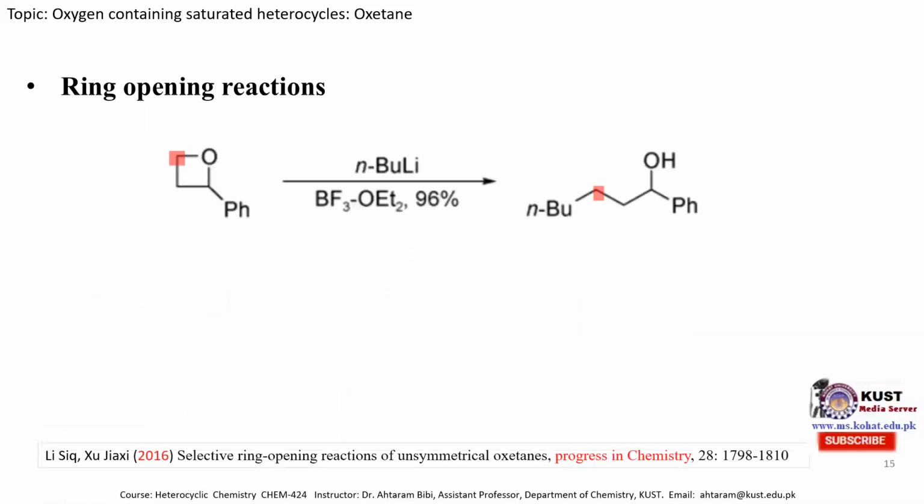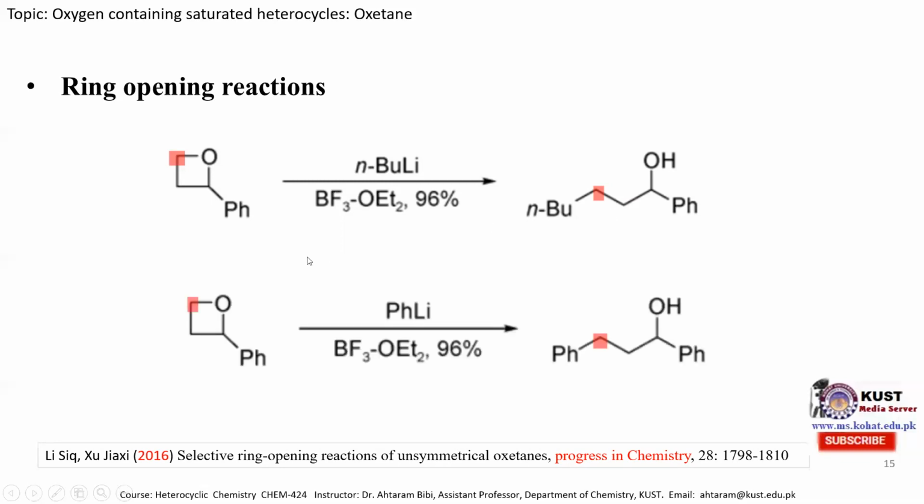For example, if we treated n-butyl lithium, which is a strong nucleophile, in the presence of this ether solvent, then this n-butyl lithium, lithium carrying positive charge and n-butyl carrying negative charge, and this n-butyl is a strong nucleophile, so it will attack on this carbon atom instead of this carbon atom because this carbon is sterically hindered. And in the previous slide, I mentioned that if there is a strong nucleophile, it will attack on the less sterically hindered carbon atom. So we will obtain this product.